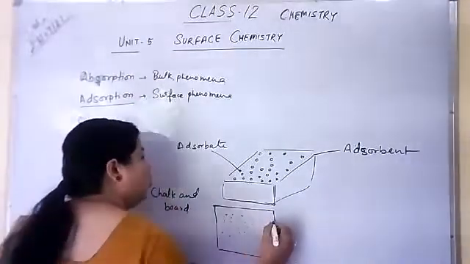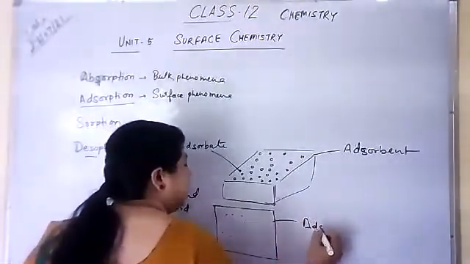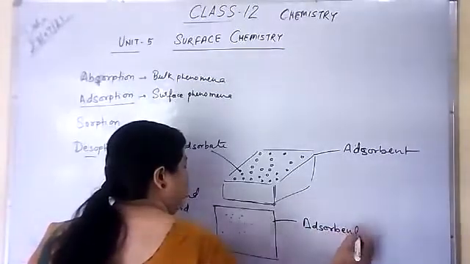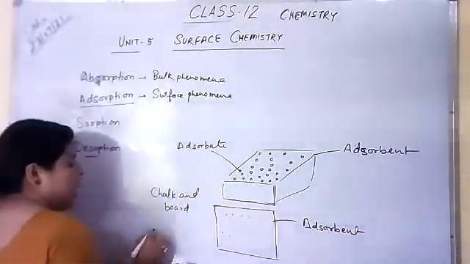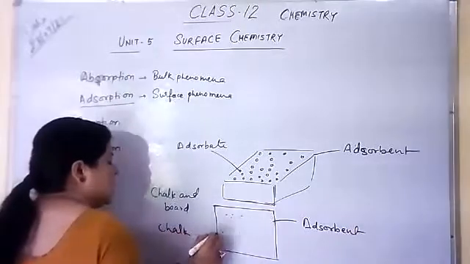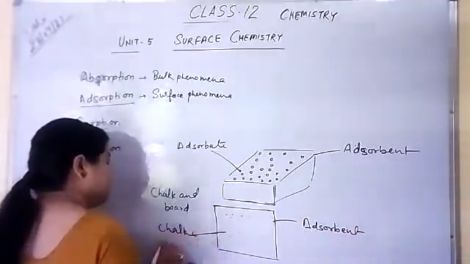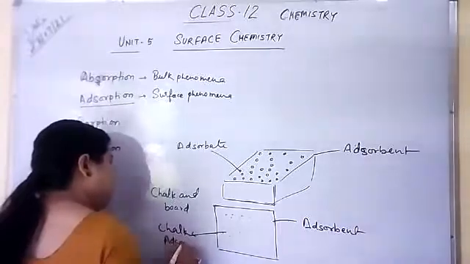So the board is adsorbent and chalk is adsorbate.